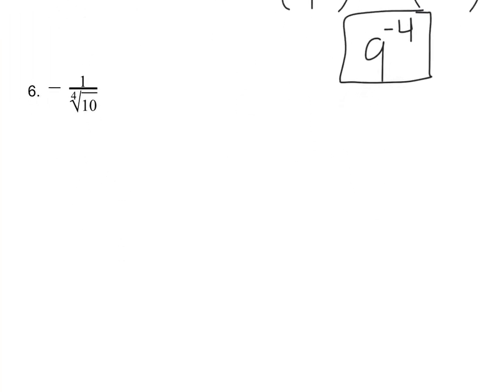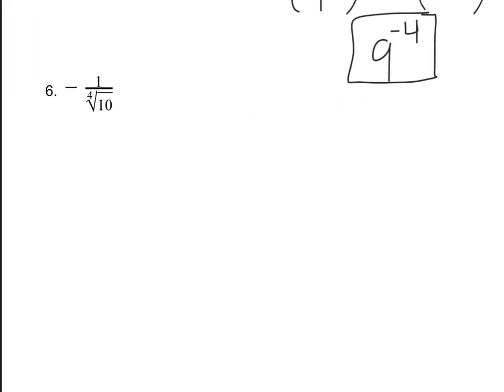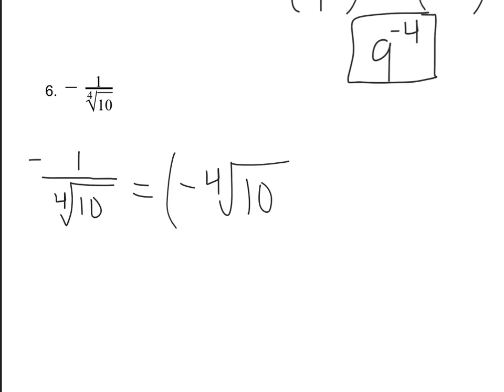And then finally down here, negative base does not mean negative exponent. I've got a negative base, but I do want to make a negative exponent because I have something in the denominator that I don't want. I have that radical. So I've got to flip this first. Again, it's going to be the same type of thing. I've got a negative 4th root of 10. First things first, I want to flip it. I want to make sure that's upright by itself. So I've got the negative 4th root of 10 raised to the negative 1st power, right? And that's what just got rid of that fraction right there.